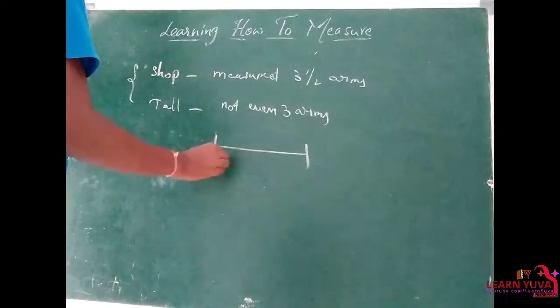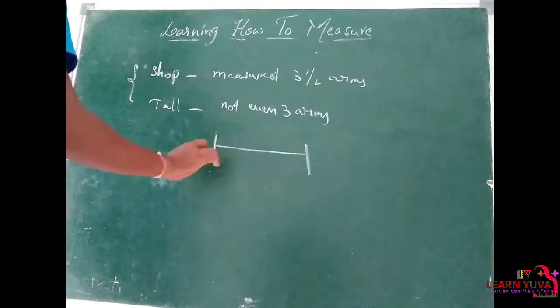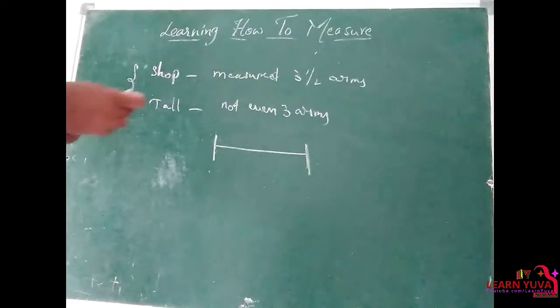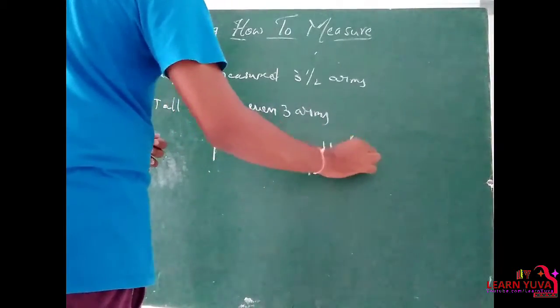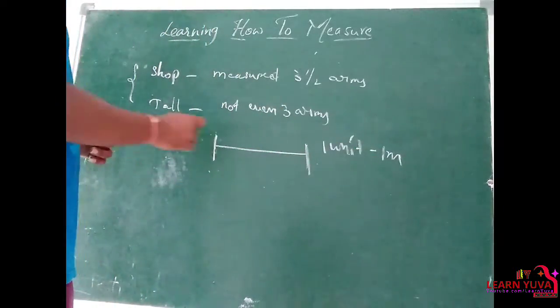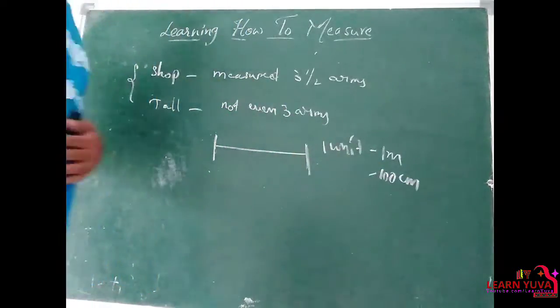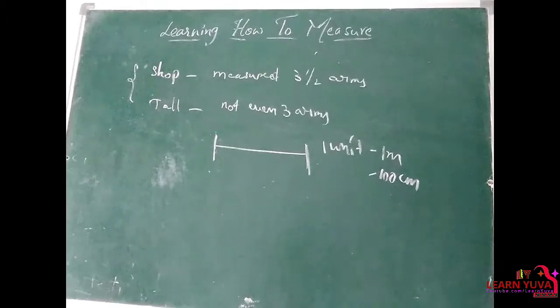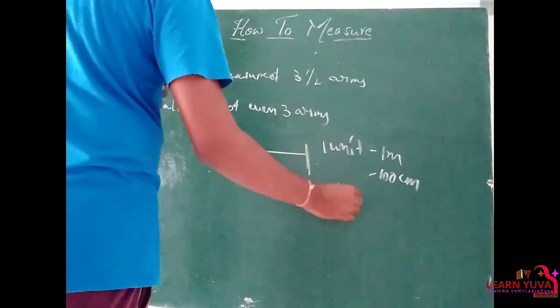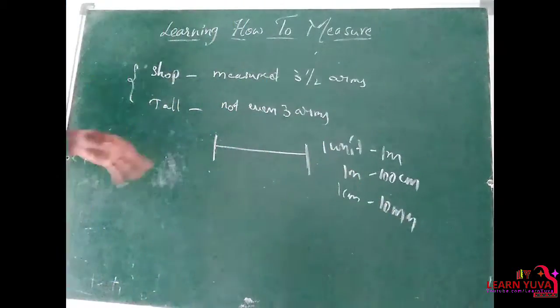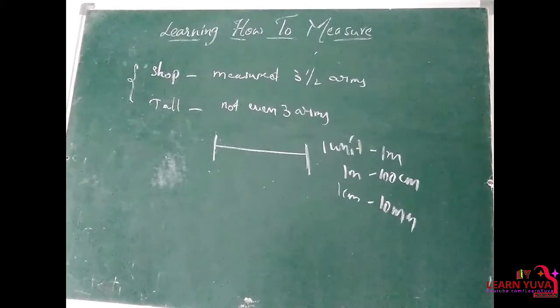So they decided and made a 1 meter length of wood. They didn't know exactly, but they decided to use this particular length as 1 unit of length, which is 1 meter. Again, this 1 meter is divided into 100 centimeters, right? Each centimeter was divided into 10 millimeters. With this, they can measure the exact values of length, right?